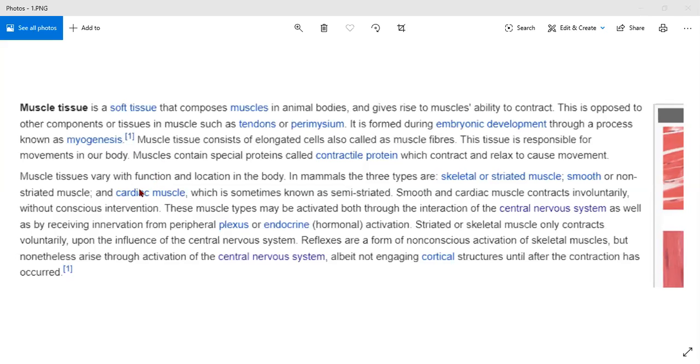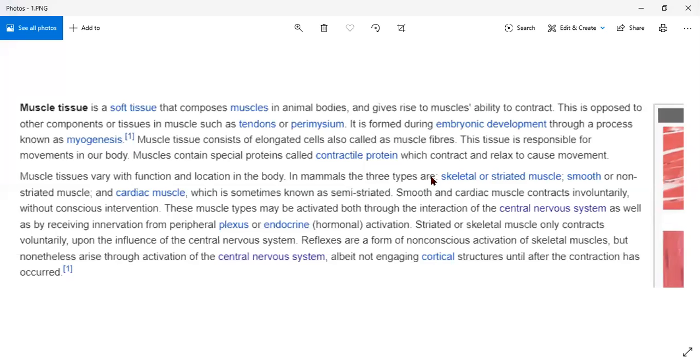Muscle tissue varies with function and location in the body. So you have arms, you have legs, you have different body parts which help in movement. So it is located in various places. In mammals, there are three types of muscular tissue. First one is skeletal or striated muscle.